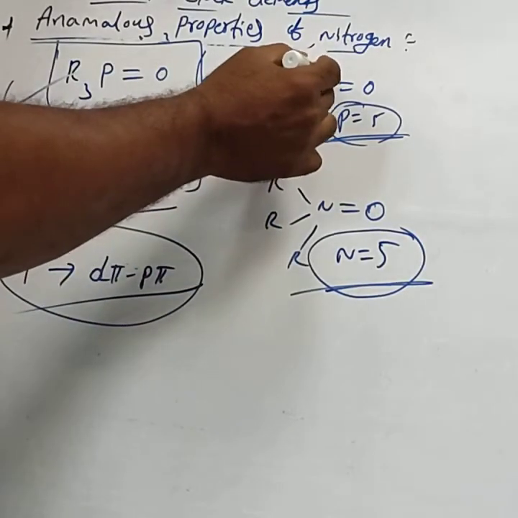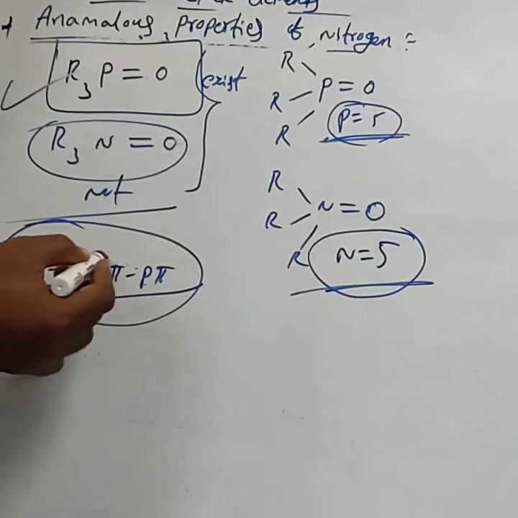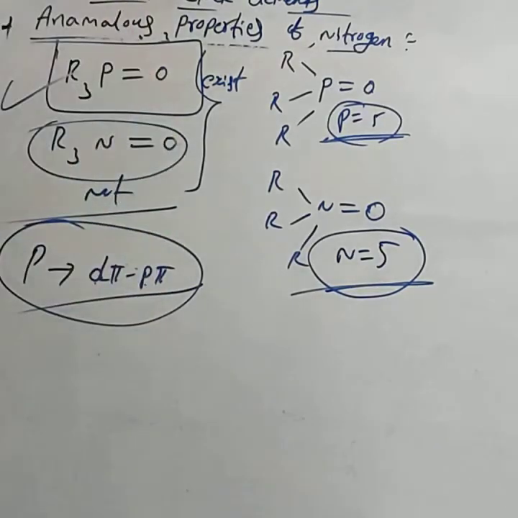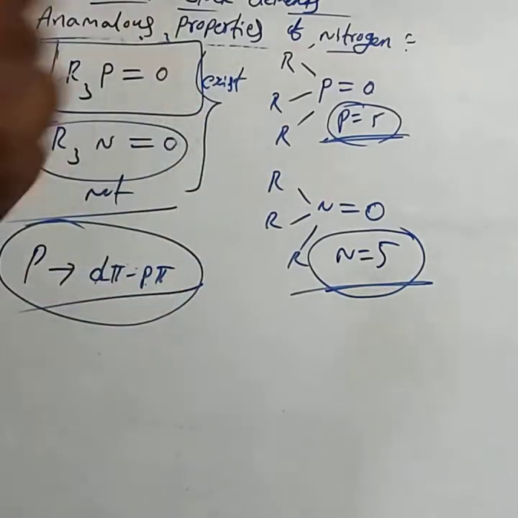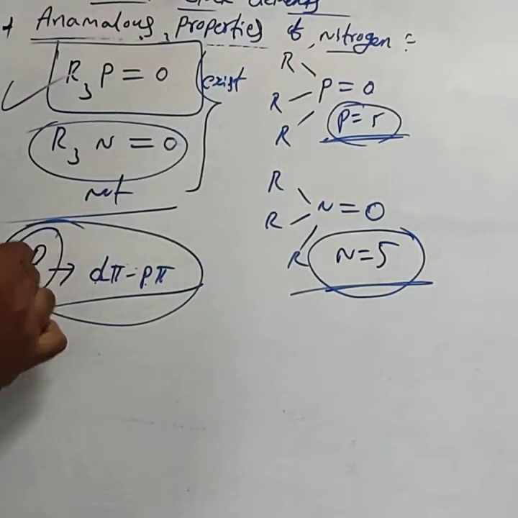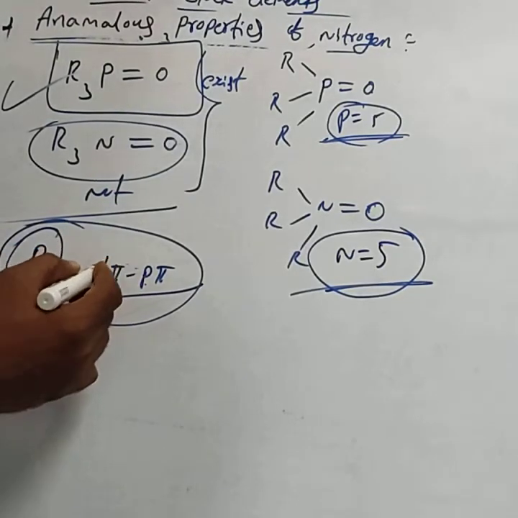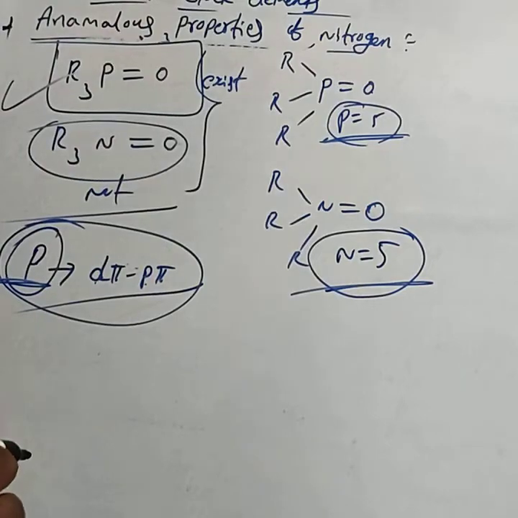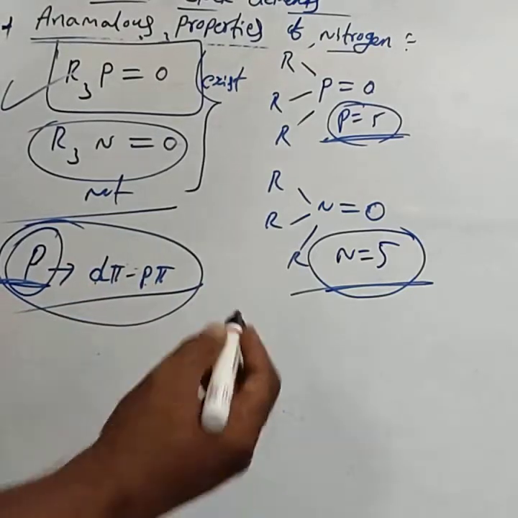That is, a phosphorus atom d orbital and an oxygen atom p orbital form a dπ-pπ multiple bond. But nitrogen does not form such dπ-pπ multiple bonds. Phosphorus and other 15th group elements have the ability to form dπ-pπ multiple bonds, but nitrogen never shows such bonding.